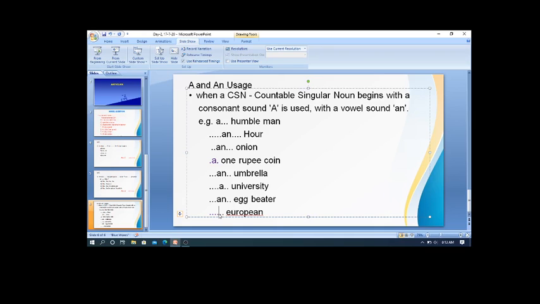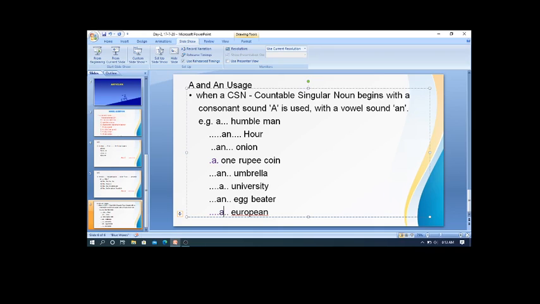So ya is a consonant. That's why we are using 'a', a European. Okay. So this basic information with these examples is enough for you to know when and where we use article a and article an.